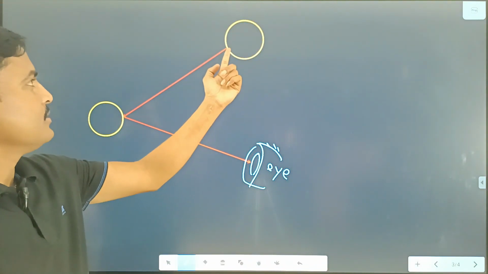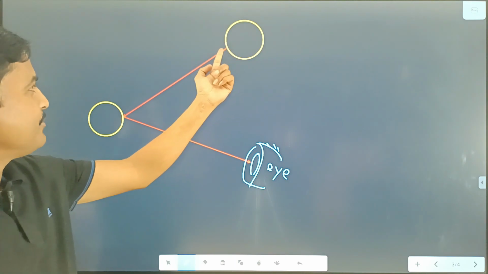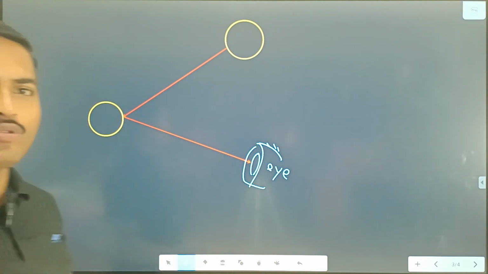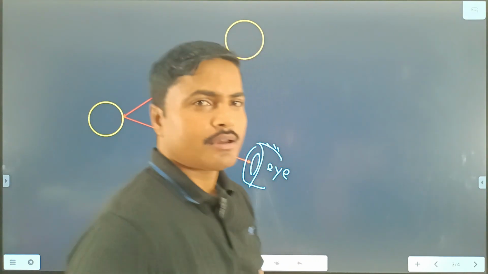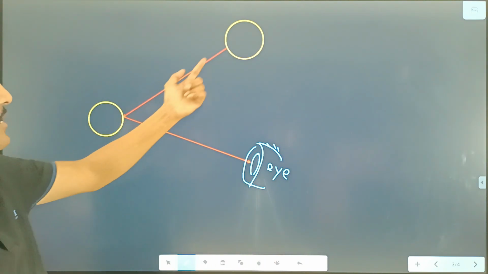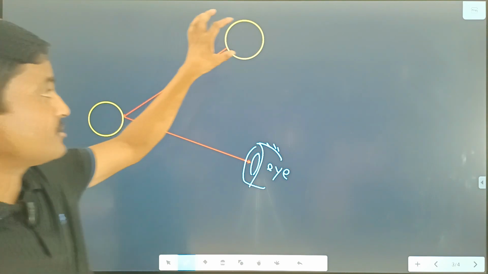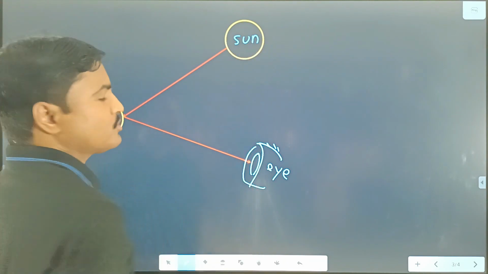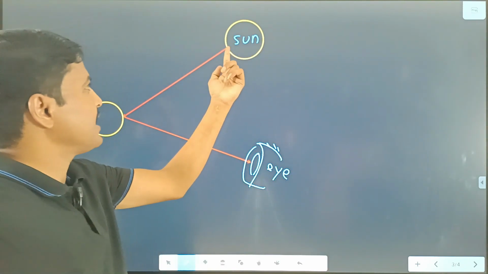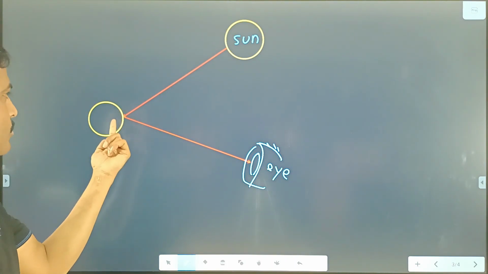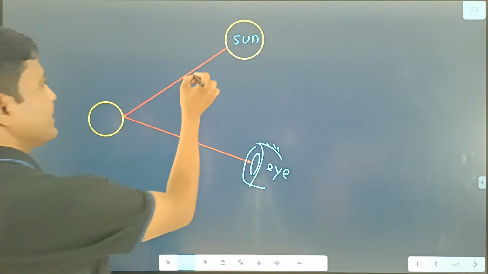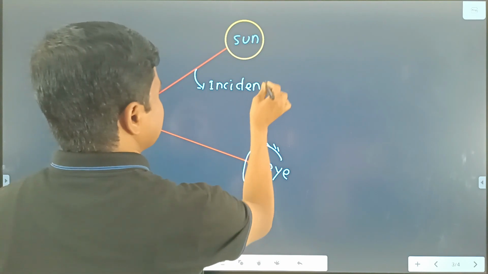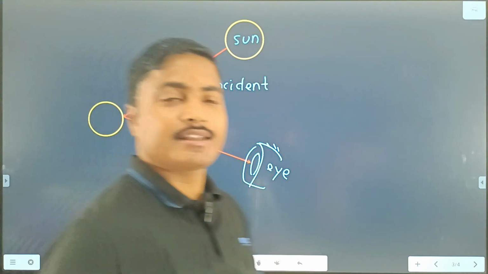Here two things are there. One is the ray of light emitted from the sun, which hits the surface of the moon and immediately returns back towards our eye. And two rays are there. The first ray is emitted from the sun. Here the sun is the main source. That means the light coming from the source towards the moon hits the surface of the moon, and this ray of light is known as the incident ray.